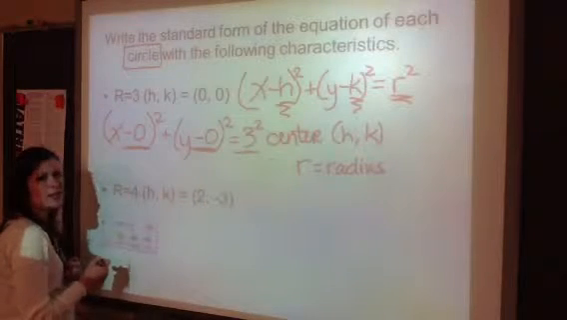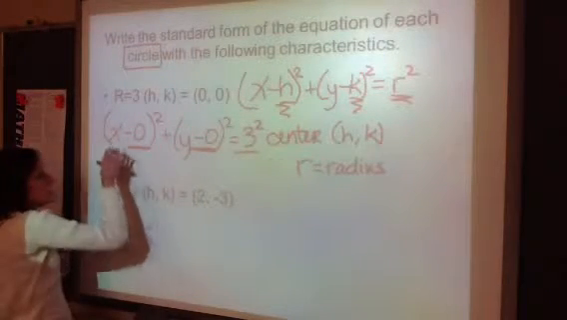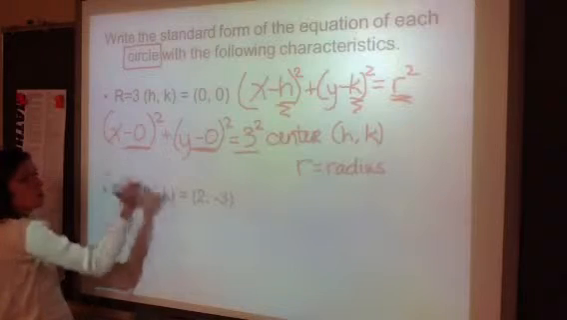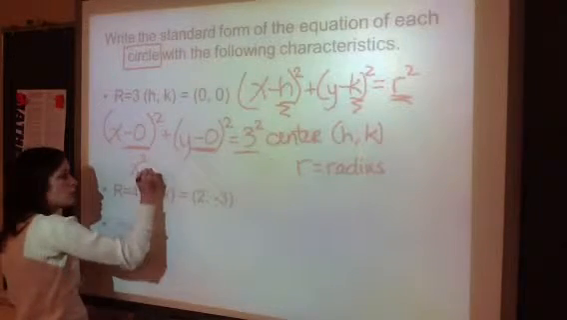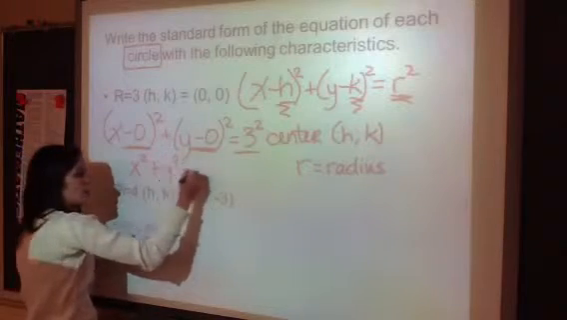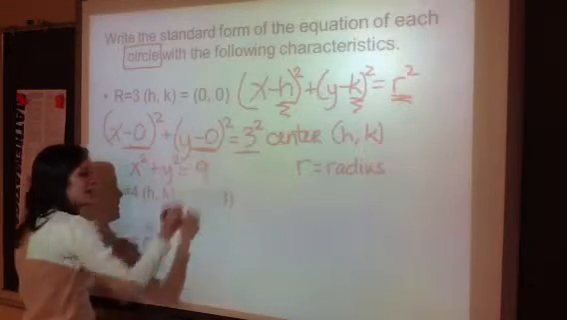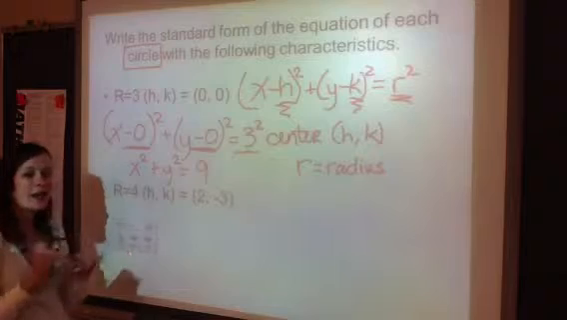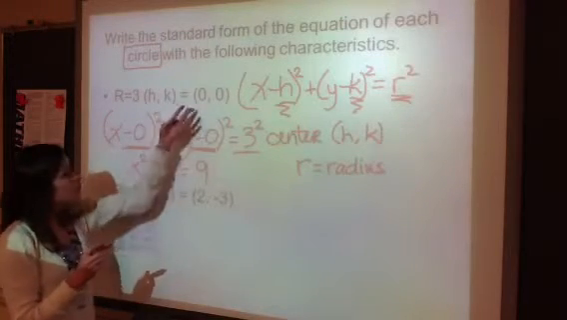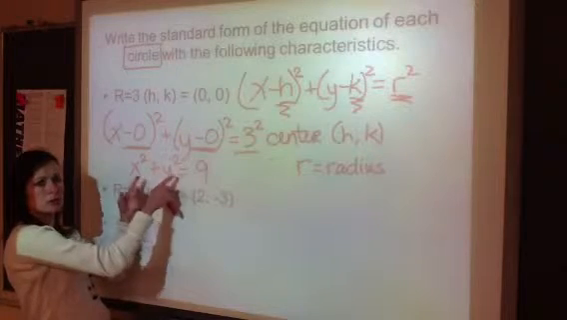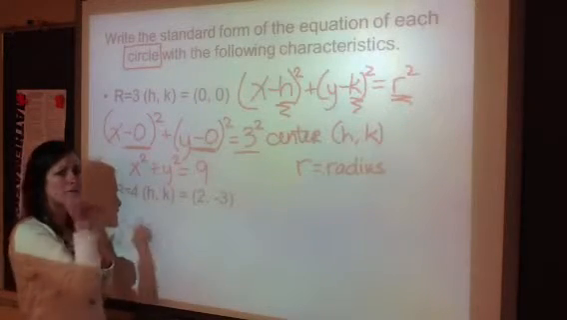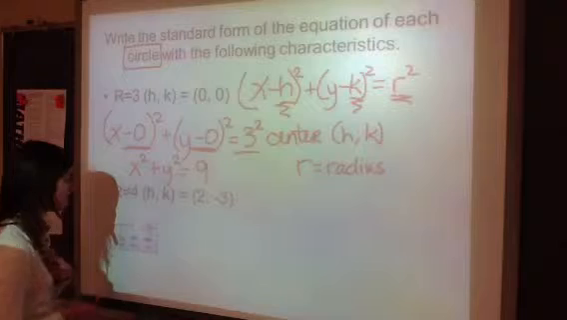Can you simplify? Yes. Since it's minus 0, we can just simplify that to x squared. Since that's minus 0, we can simplify it to y squared, and 3 squared is 9. Notice, if your center is at (0, 0), you don't have parentheses here. That'll be key in the next time's assignment.